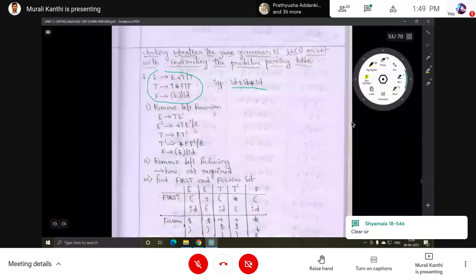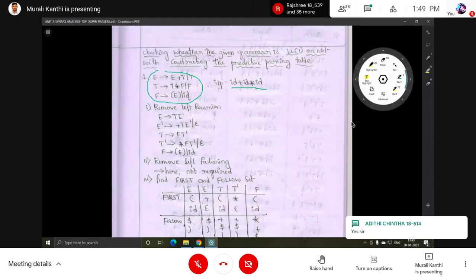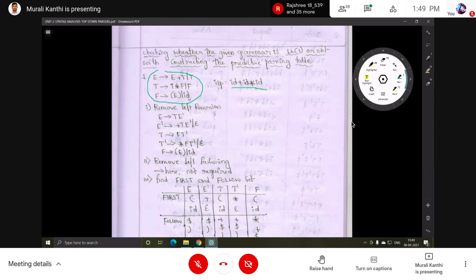Okay, so first step, this grammar is an ambiguous grammar. So if the grammar is ambiguous, definitely we have to perform the first two steps. How can you say whether it is ambiguous or unambiguous? First we have to see whether any left recursive productions are there in the grammar. Take the first production, E. Left recursion means the right-hand side starts with the same symbol. Here E starts with the same symbol, and T also starts with the same symbol. So two left recursive productions are there.